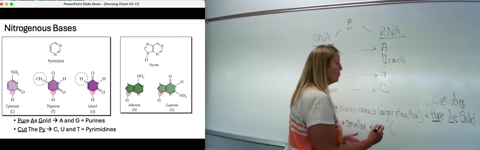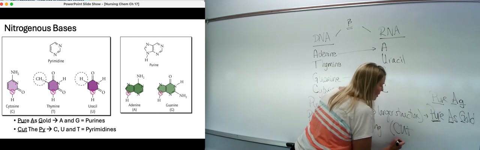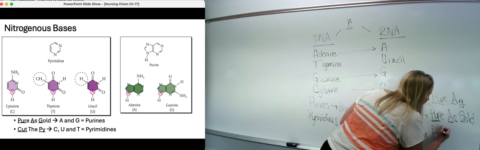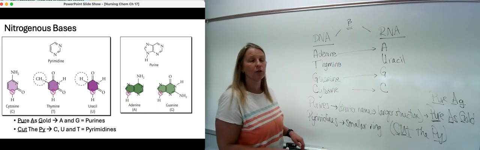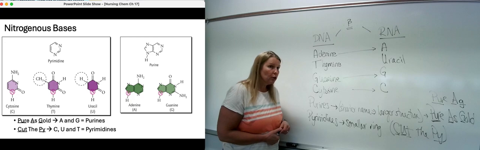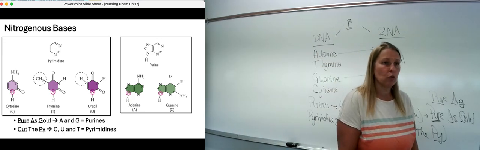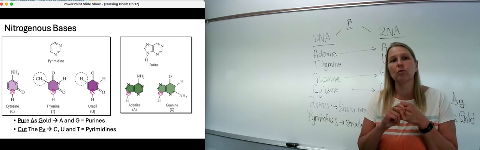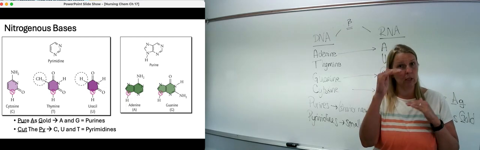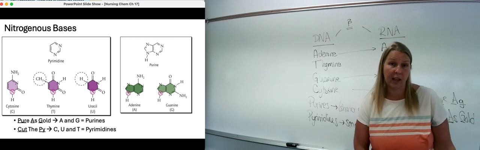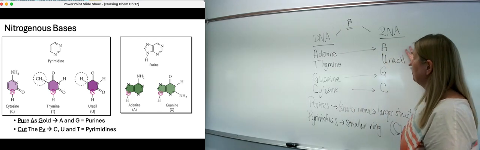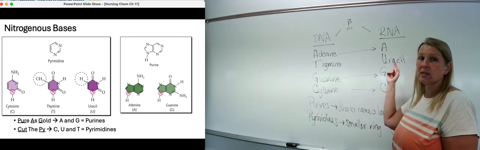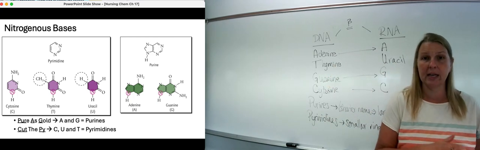And so you can remember these to say cut the pie: cytosine, uracil, and thymine, the pyrimidines, Py, to remember pyrimidines in there. So these are your nitrogenous bases. You can look at the structures in the slides as you see right here. But again, I will never ask you to draw these freehand, but you should be able, given them, to recognize which one they are, and then you should be able to determine whether this is a piece of DNA or RNA by the presence or absence of either thymine or uracil to distinguish DNA versus RNA.